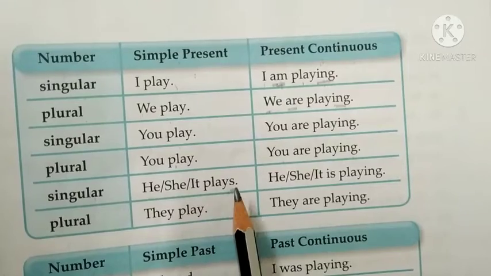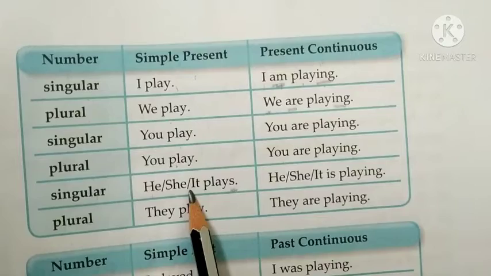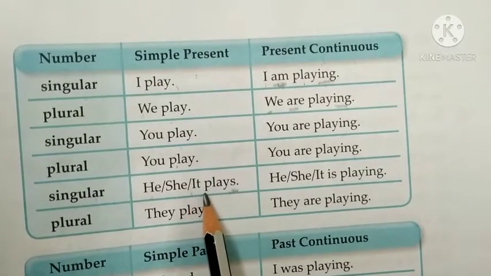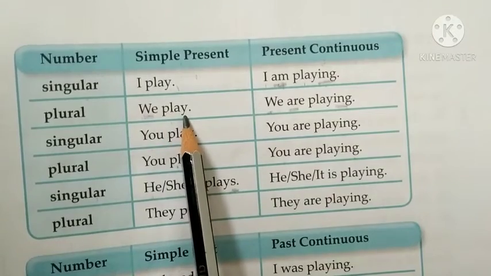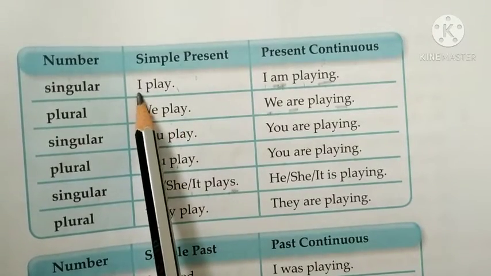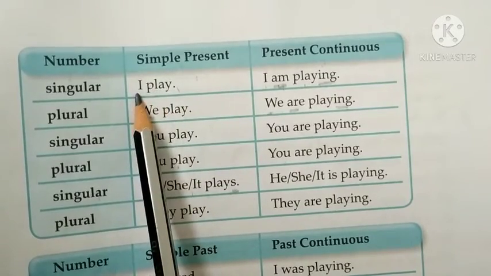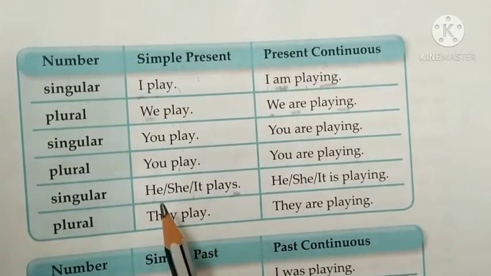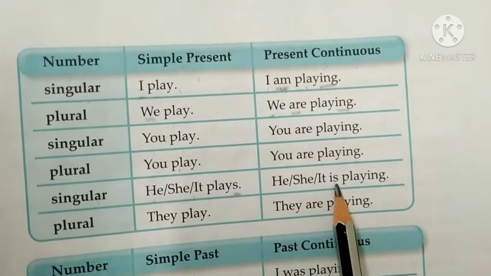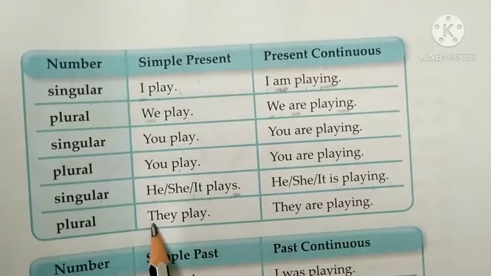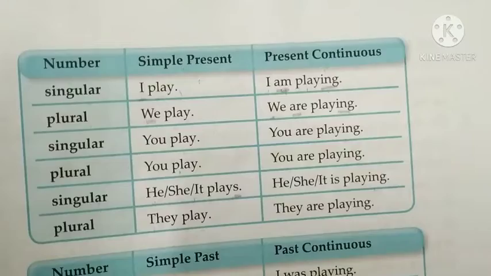Why do we put s? We put s when the subject, like he, she, it, is singular, no? So in the singular case we put s to the verb. And in plural, if the subject is plural, we do not put s to the verb. And here with I and you, I told you it is an exception. We never put s to the verb with I and you. So don't get confused about it. He, she, it plays. He, she, it is playing. Now they is plural, so we will not put s to the verb. They play, they are playing.